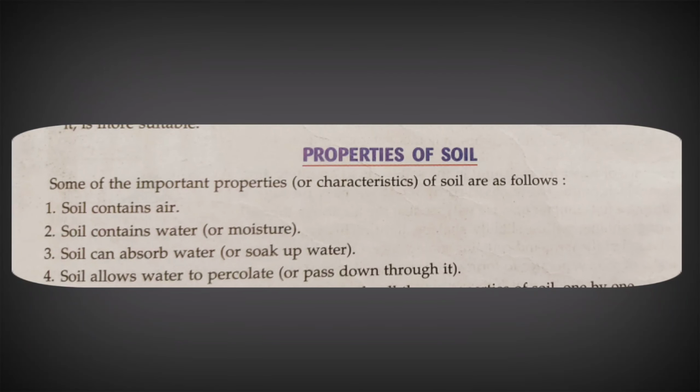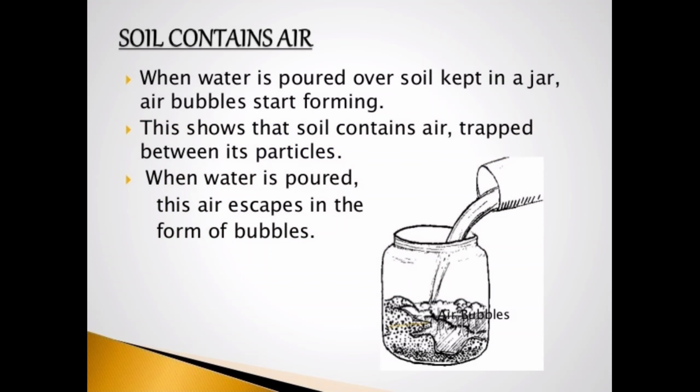Now let us know some of the important properties of soil. Soil contains water, soil contains air, soil can absorb water and soil allows water to percolate. Now let us know about them in details. Now let's begin with soil contains air. If you take some soil in a container and if you add some water into it, then you will see some bubbles coming out from that soil. What is this? That means the bubbles are the air which is trapped inside the soil. Hence we can say soil contains air.